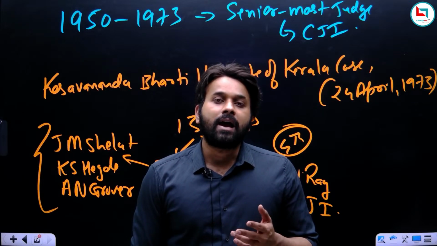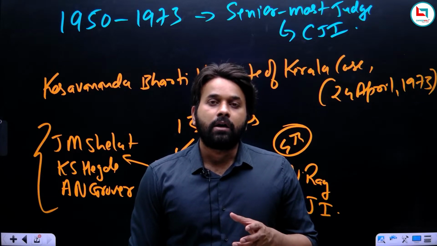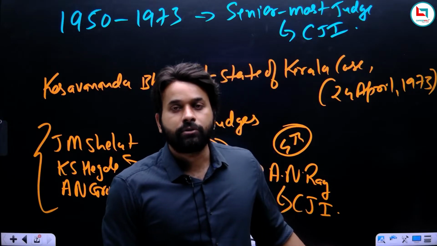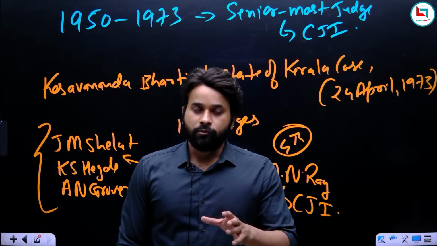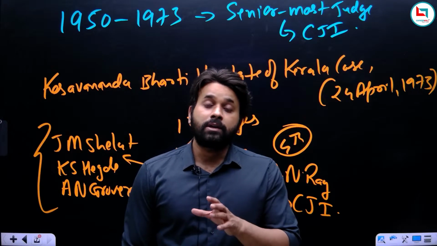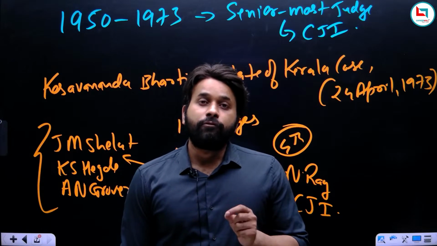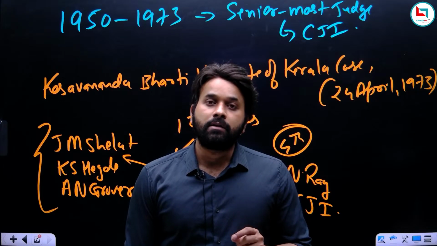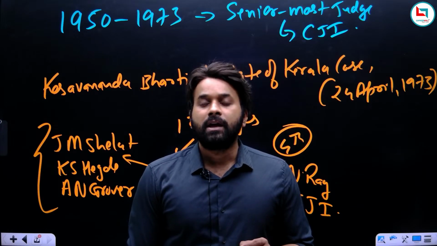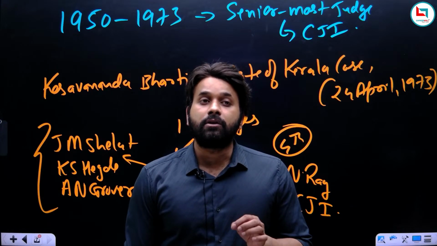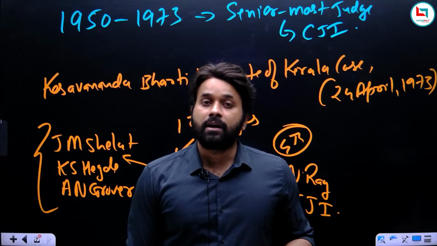So what we can see is that the government broke the convention, and we have seen the consequence. This was a clear signal to the judiciary. The signal is clear that if you try to pass a judgment which is not in favor of the government, then definitely the government is going to take these actions.